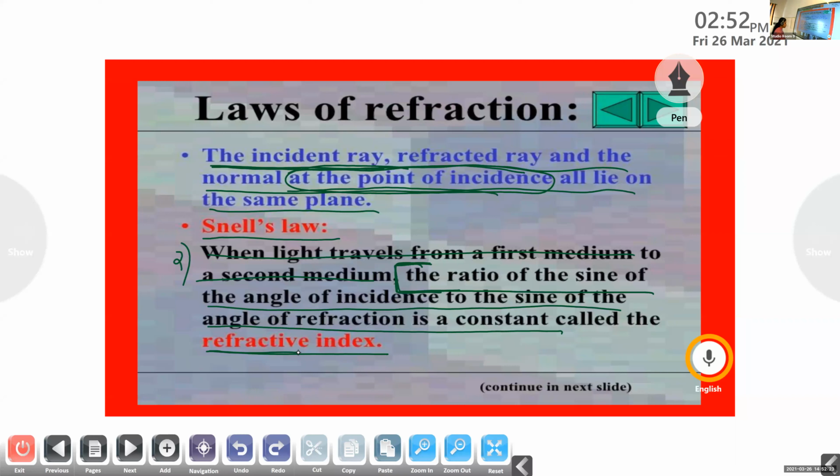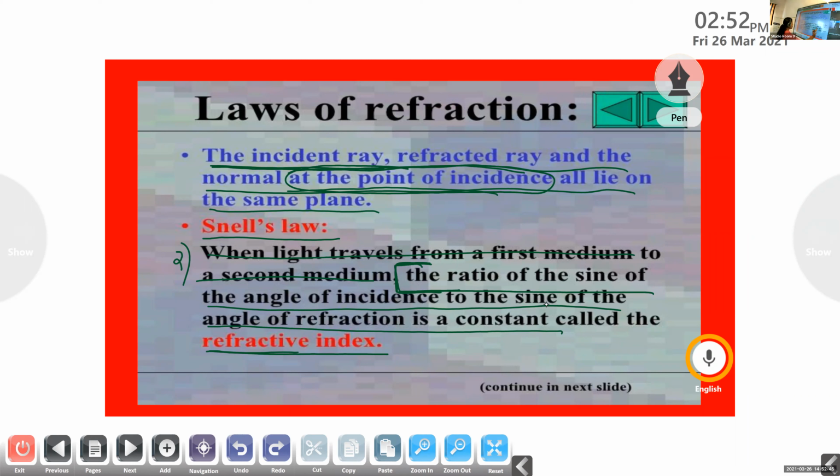Nabil, are you copying down these two laws? Okay. So this is what is meant by the second law.